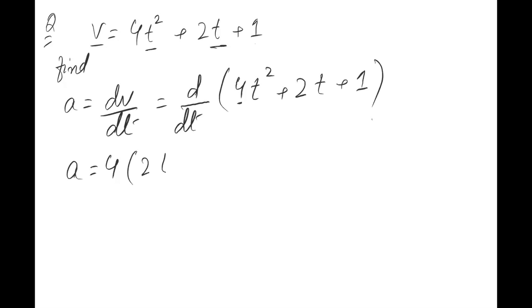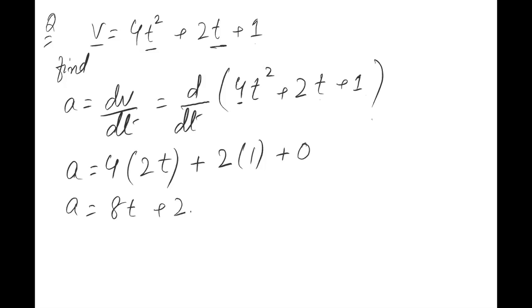The differentiation of t square is 2t, plus 2 will be as it is, and differentiation of t will be 1. The last term, which is 1, is not in the product with any variable, means the differentiation of this one will be 0. Means we will write it as 8t plus 2.